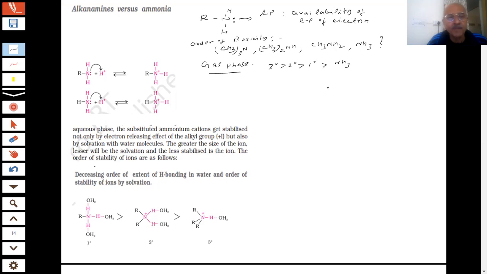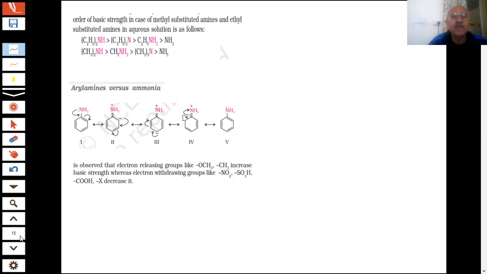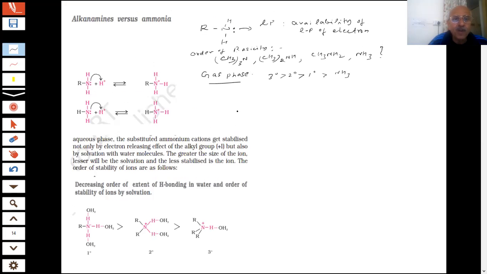This was the order which we followed. When the question is given, we have to see whether they are mentioning the liquid or the gas phase. If the order of basicity in aqueous solution is asked, then it is a different story. We have told you the reasons for that.